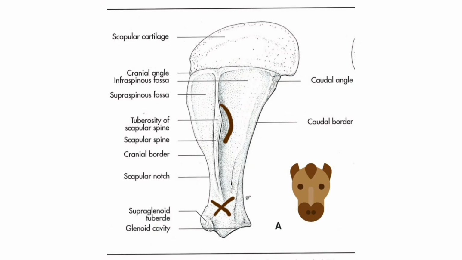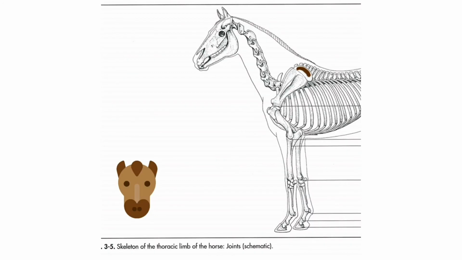In horse, absence of acromion, eminent tuberosity of the spine. Scapular cartilage extends over the caudal angle and reaches the level of the withers.